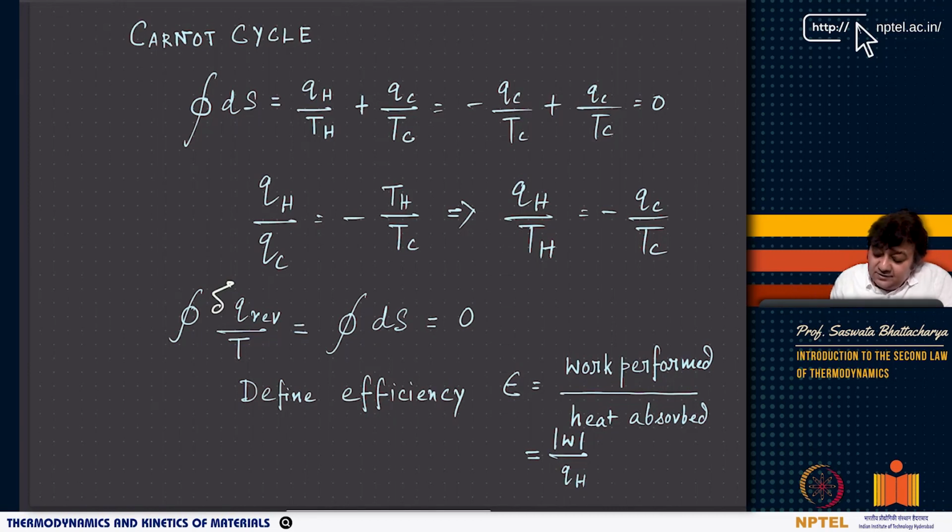Another thing I want to tell you is that these cycles are basically used in heat engines. Heat engines are made of these cycles, making use of them to get some work done. So we can define something called the efficiency of a heat engine, and that is nothing but the work performed by heat absorption, so it is mod of W over the heat absorbed.